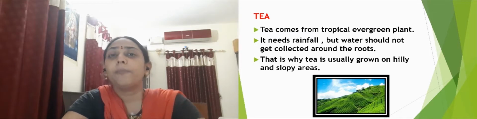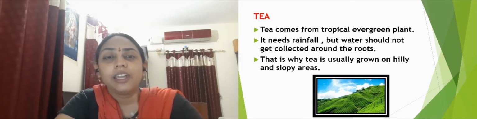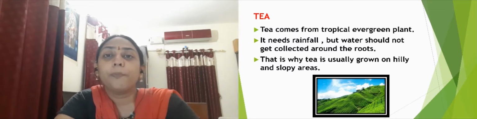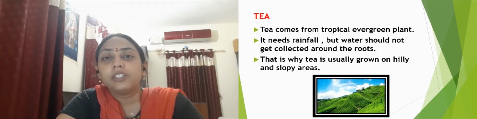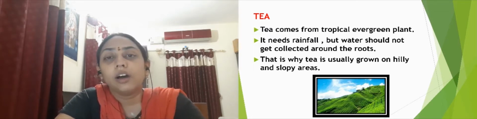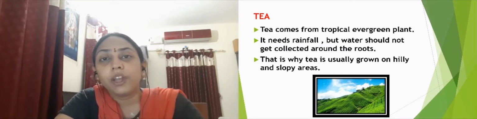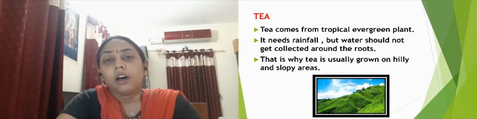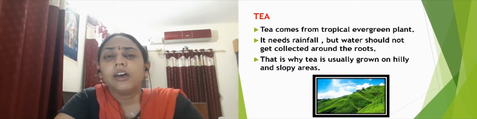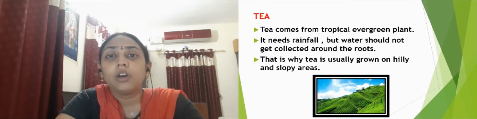Now, one of the plants that is very popular in India is tea, right? Tea belongs to tropical evergreen plants. That means it is generally grown in an area where there is a lot of rainfall and it is hot also, right? So, it lies in the tropic region. For growing tea, we need a lot of water. That means these plantations are more dependent on rain.